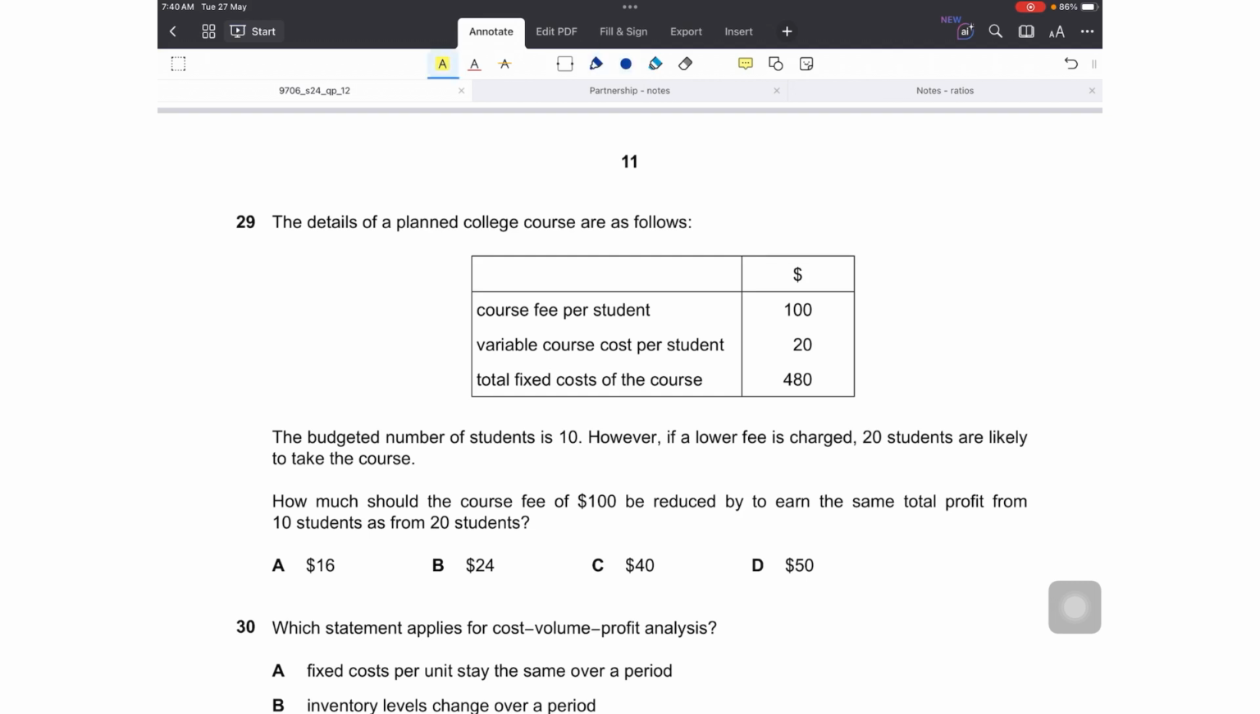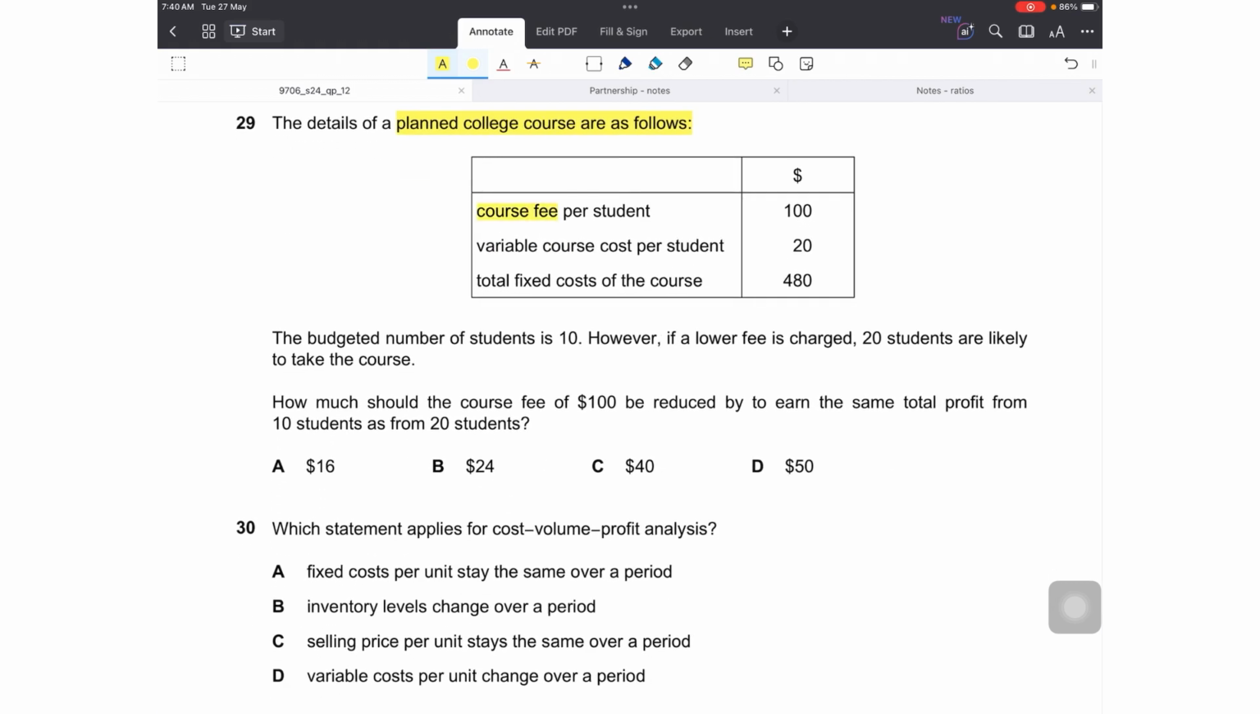29. Interesting question. The details of a planned college course are as follows. Okay, very nice. We have course fee per student. So what the college will be receiving, this is like, for instance, revenue or selling price per student. Then we have variable cost, course cost per student, and we have total fixed cost of the course. Okay, so these two are per unit, and this is in total. The question is, the budgeted number of students is 10.